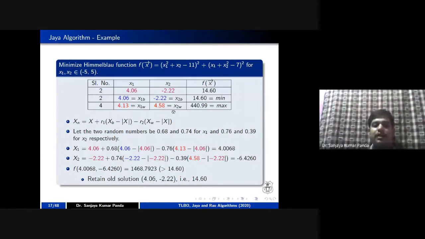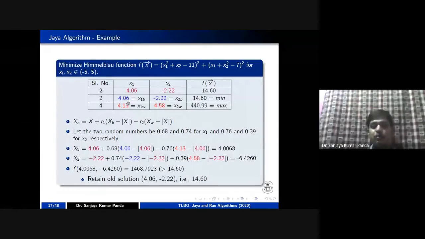Similarly, you can take a random number as minus 0.39 and check with the Roche solution against your current solution. That is 4.58 minus 2.22. If you calculate, you get the updated values as 4.0068 and minus 6.4260. Once you get your updated value, to decide whether to replace it in the population or not, you have to put these two values in the Himmelblau function, right?